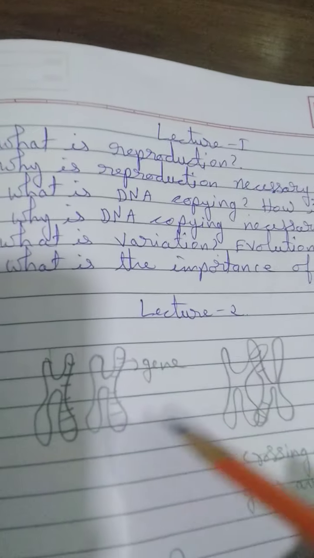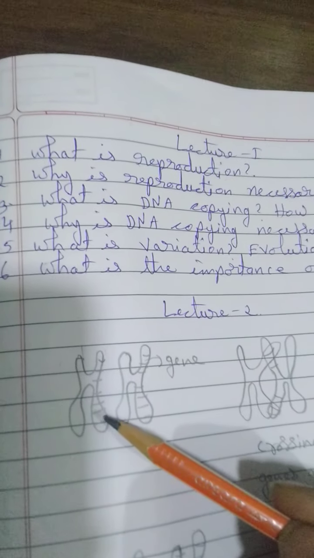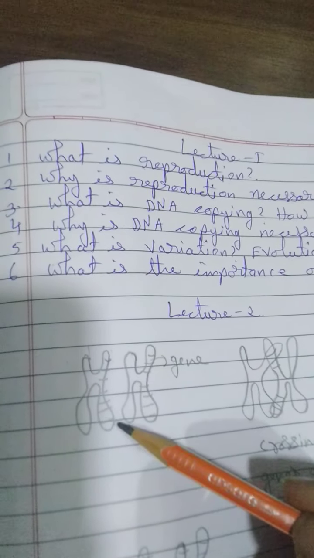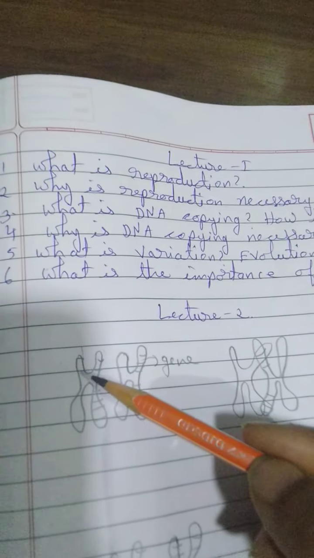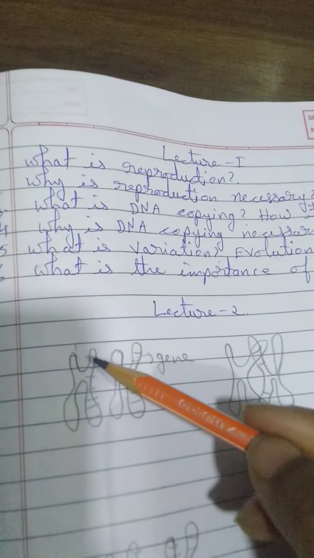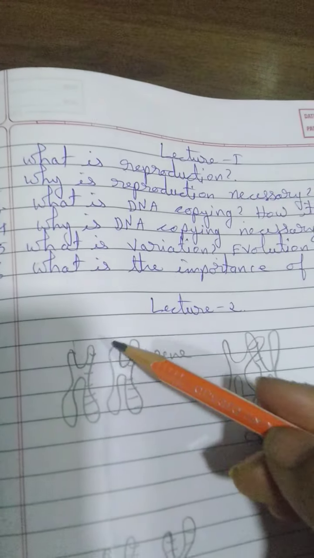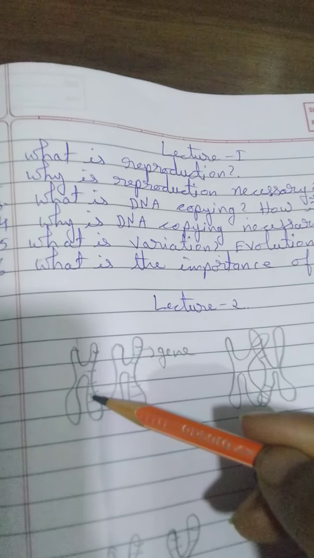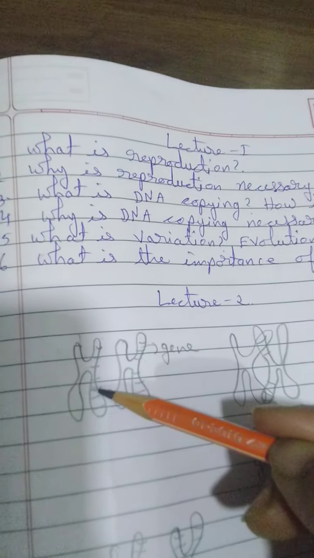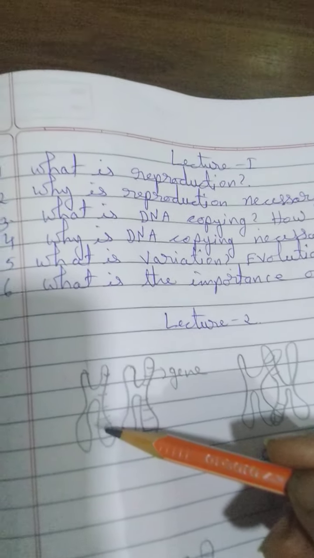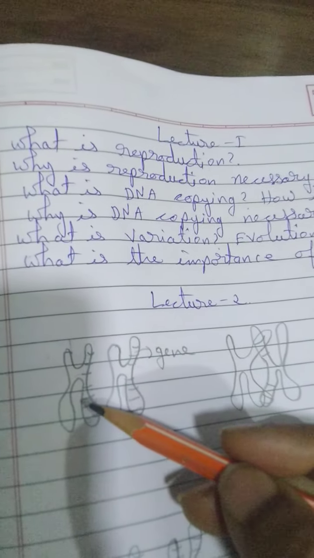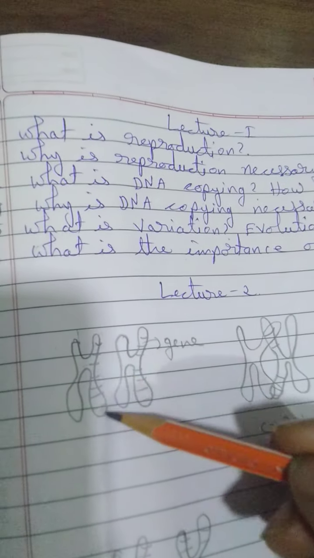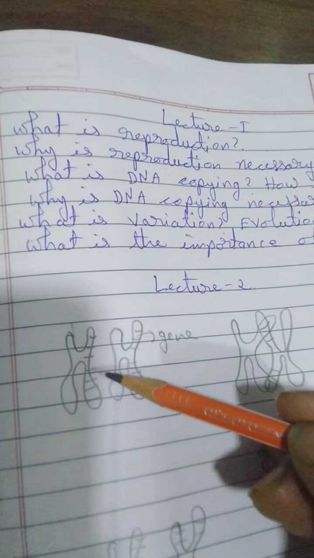Now DNA copying means, first of all, we know that we have 23 pairs of chromosomes in human beings, 23 pairs of chromosomes in each cell. So this is the pair. Now each chromosome is made up of a DNA molecule, and the DNA molecule is made up of a number of small segments called genes, and one gene or 2 or 3 genes together will control one character of the human being. Now before the process of reproduction, a number of cells are formed, that is, cell division occurs.